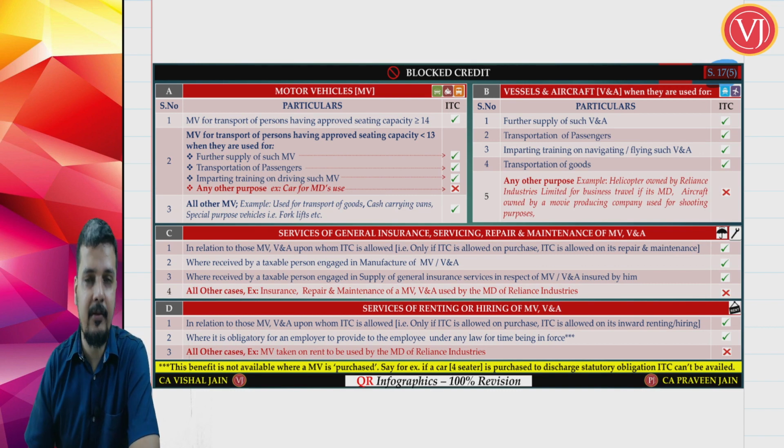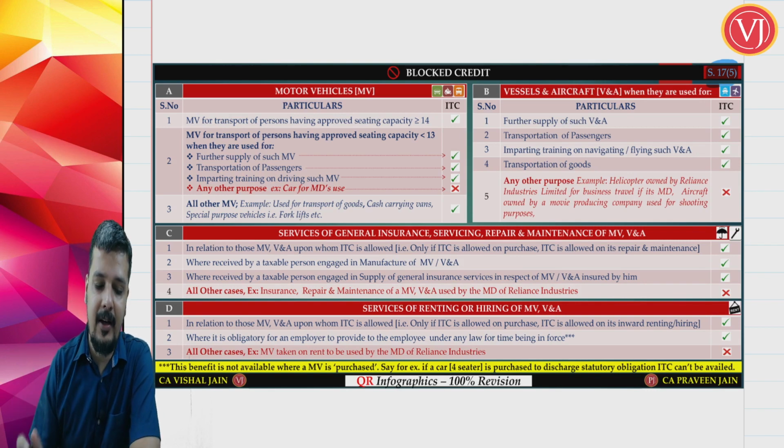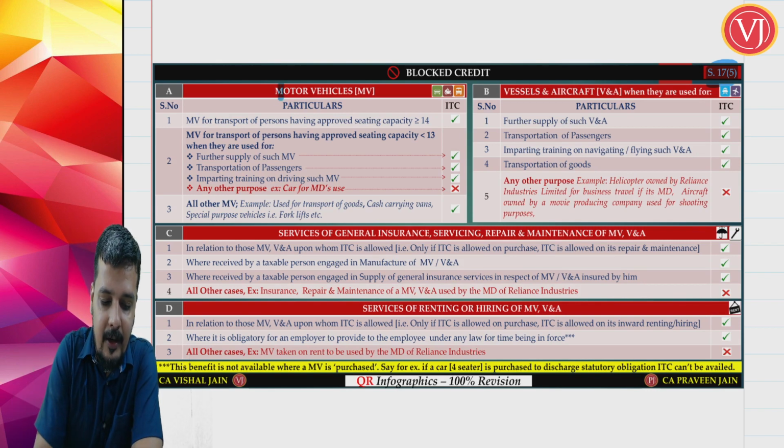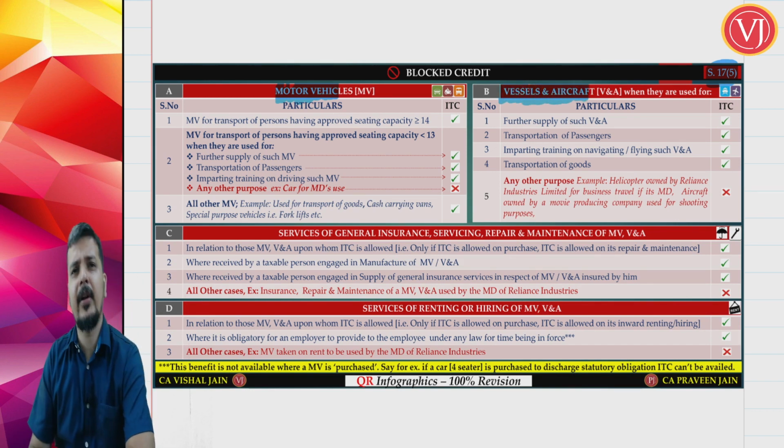The initial page is only about your motor vehicles, your aircrafts and vessels. Only about that the focus is on. On the left hand side you can find your motor vehicles. On the right hand side you can find your vessels and aircrafts. Right, quickly let us go through it.